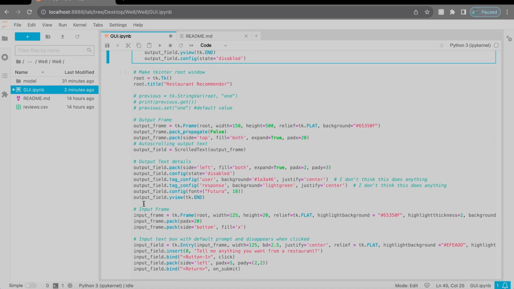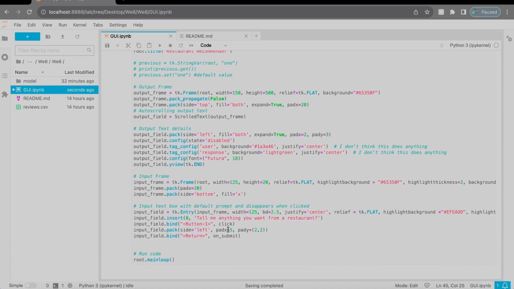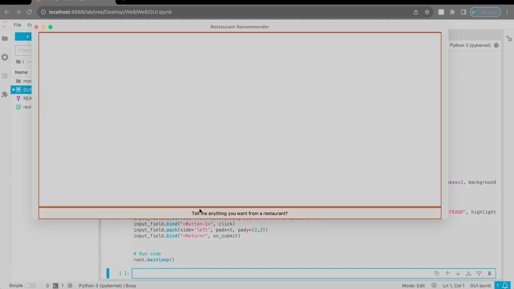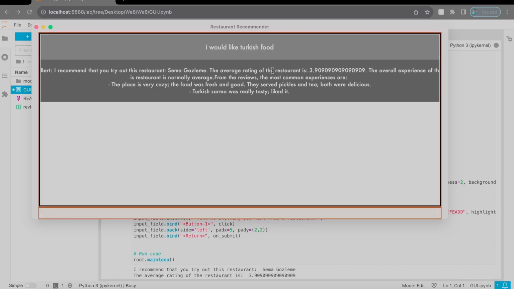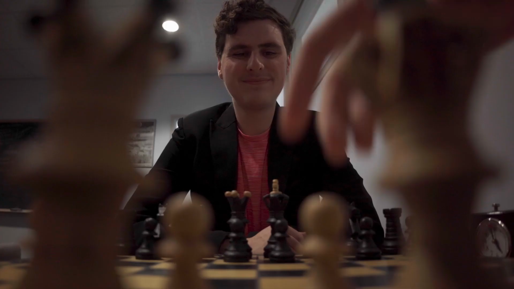So now if we run this cell, we get a pop-up like this, and it asks you to tell it anything that you would want from a restaurant, like food or a specific type of restaurant. So if we say, I would like Turkish food, the model takes a bit to run, but afterward, it should spit out something that gives you the restaurant name and related info about the restaurant. BERT says, I recommend you to try this specific restaurant with this average rating, and it gives you specific reviews that are representative of all the reviews that we have.